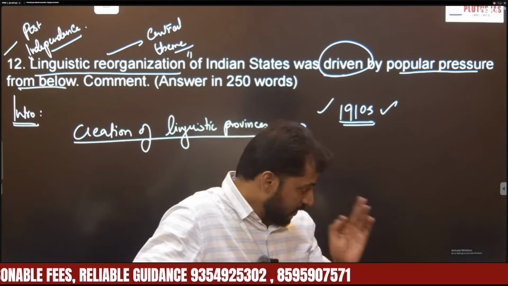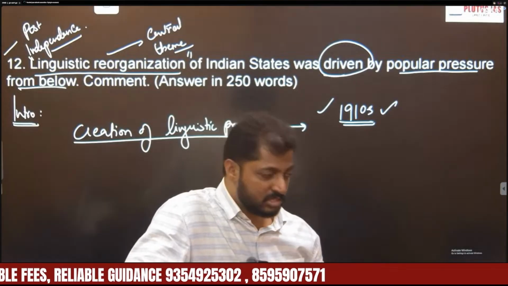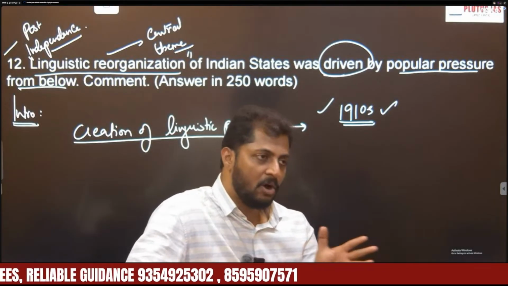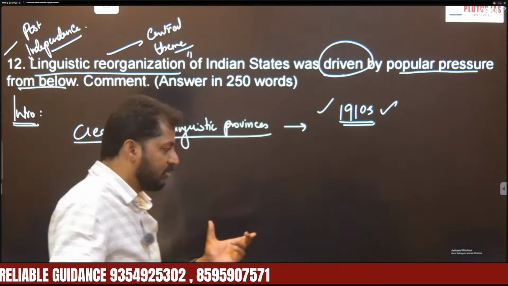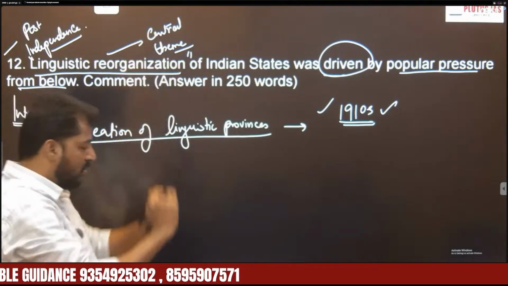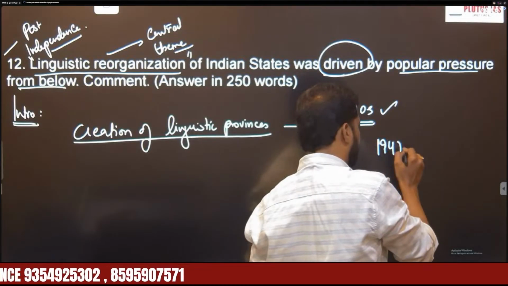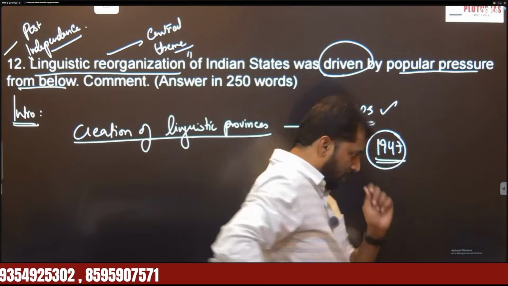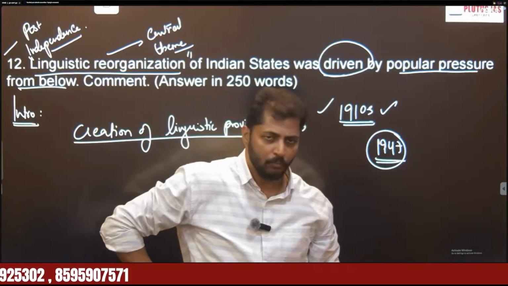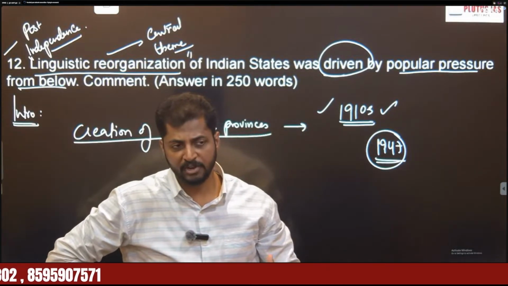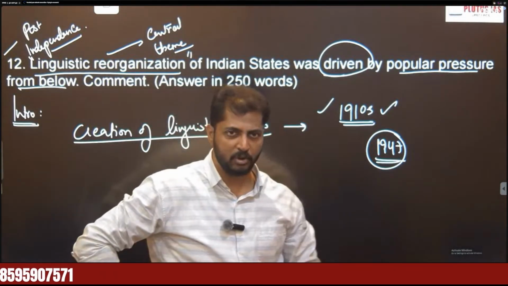So this is your background, the history of the demand for linguistic provinces. But what happened after independence? We got independence in 1947. Along with many other challenges, one major challenge faced by the government of India was creation of linguistic provinces.